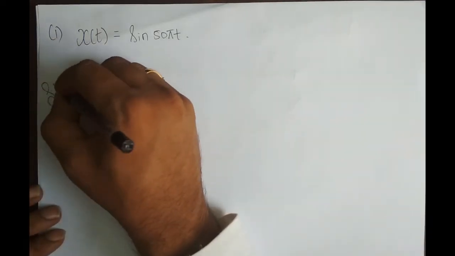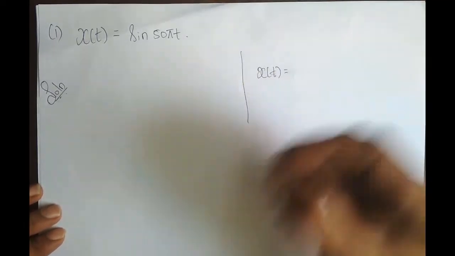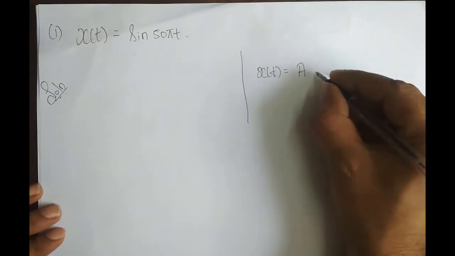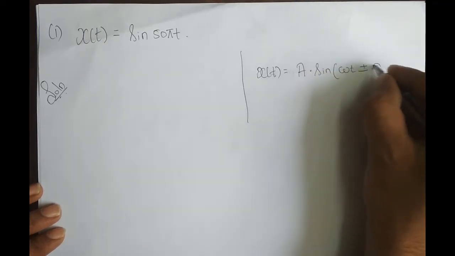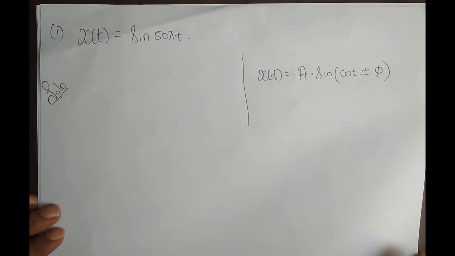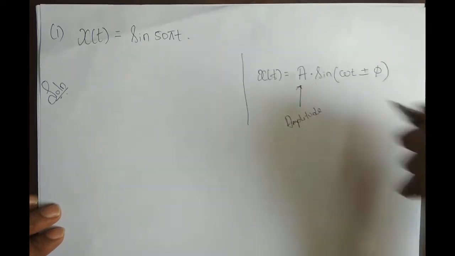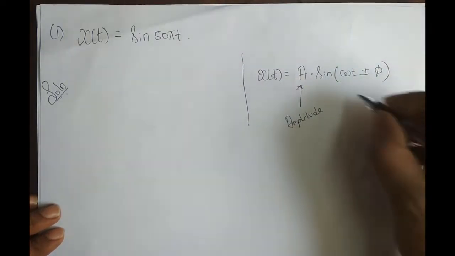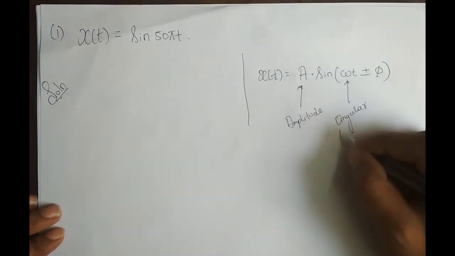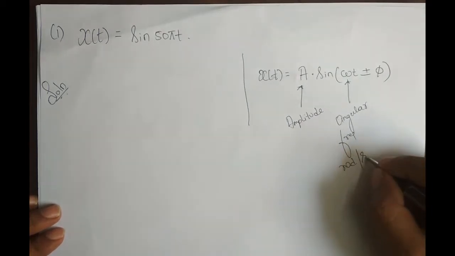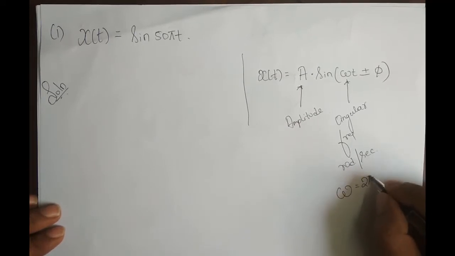Solution. We might know that the general representation of a sinusoidal signal is A into sine omega t plus or minus phi, where A is the amplitude, which scales the sine wave's amplitude by a factor of capital A. Omega is the angular frequency in radians per second, or omega can be written as 2 pi f in terms of frequency in hertz.